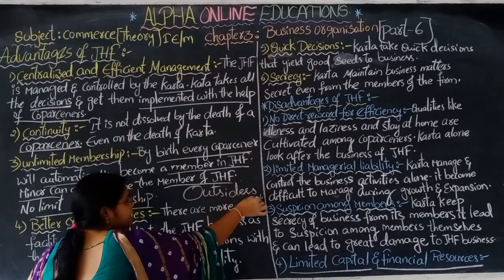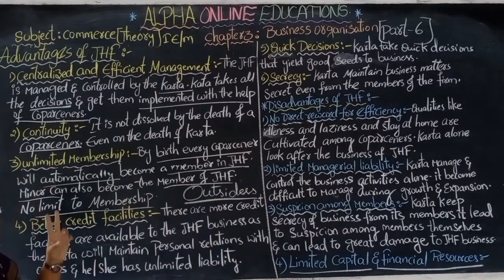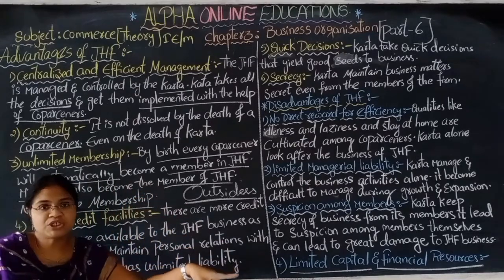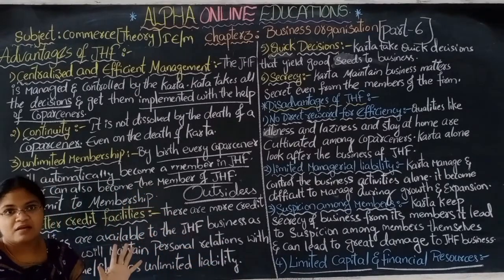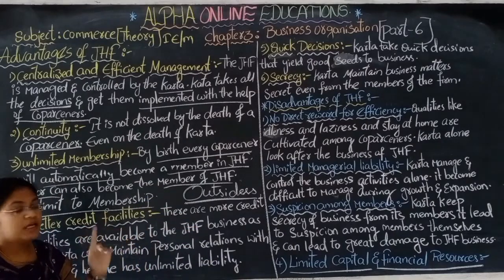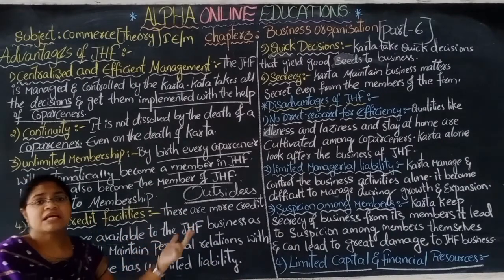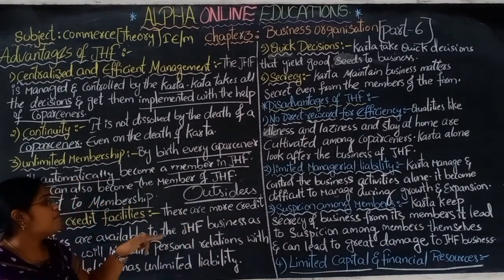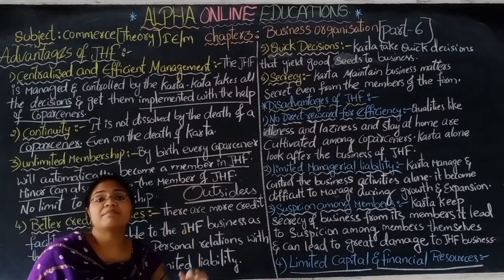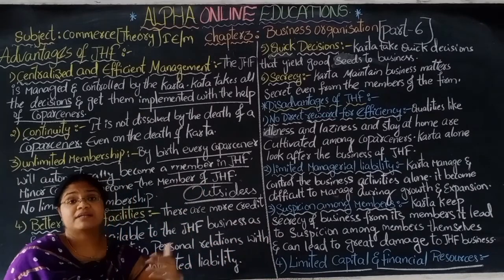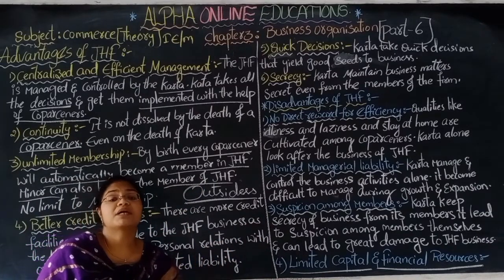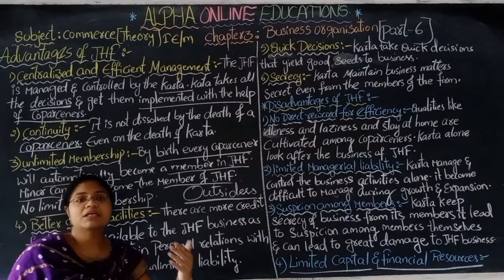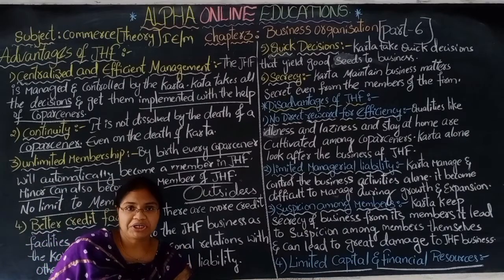If outsiders want to become members, there are only two ways. One, they have to adopt a child or a person. The other way is marriage with a male member of the joint Hindu family, by which that girl can become a member of the joint Hindu family.